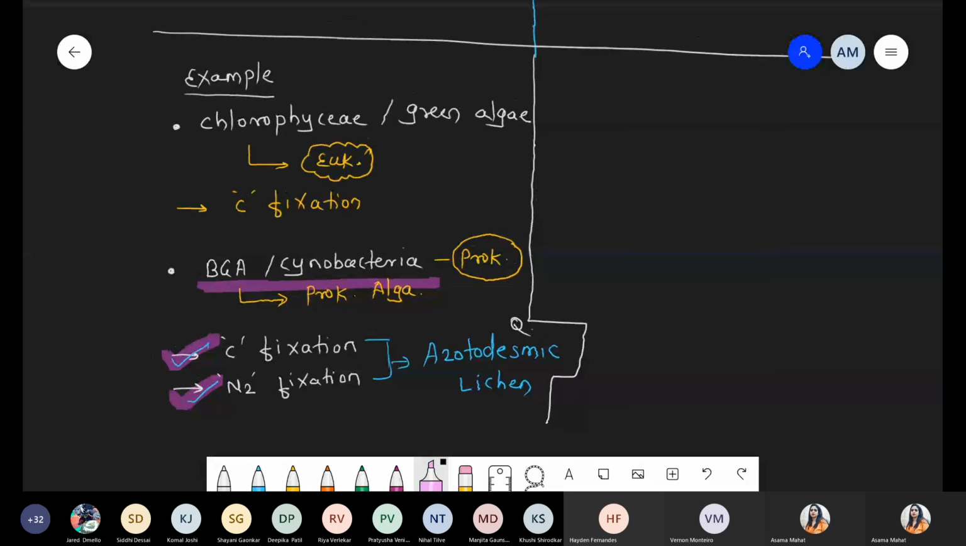Got it? Is this point clear, everyone? We took two examples. Number one, Chlorophyceae, with respect to eukaryotic algae. Another example, cyanobacteria, a prokaryotic alga, which has a dual function. And because of this property, such lichens are called azotodesmic lichens.